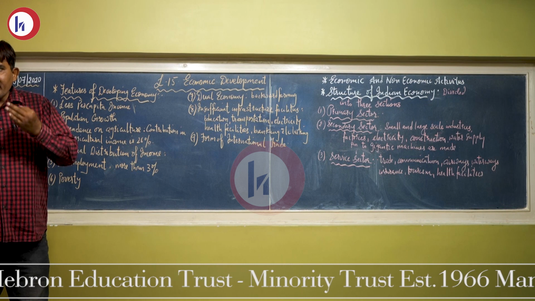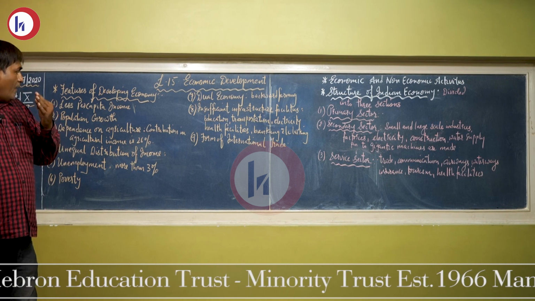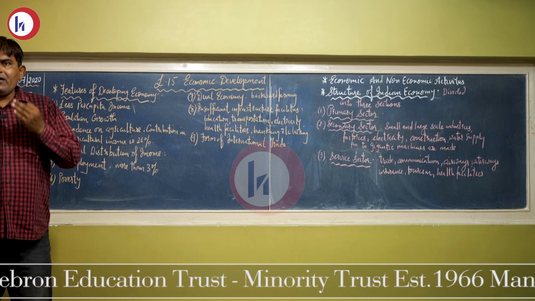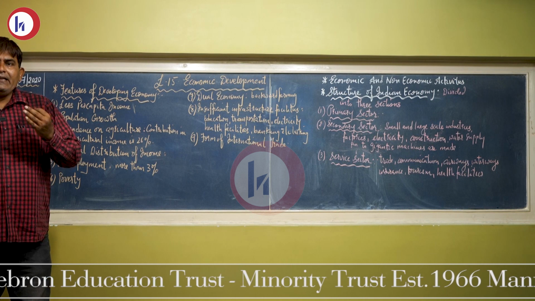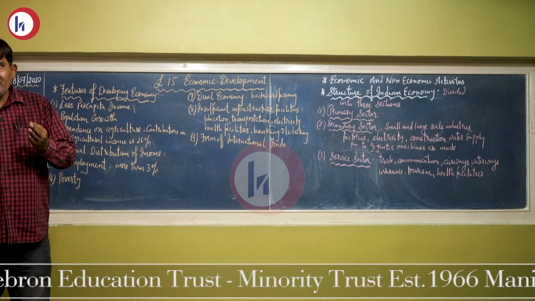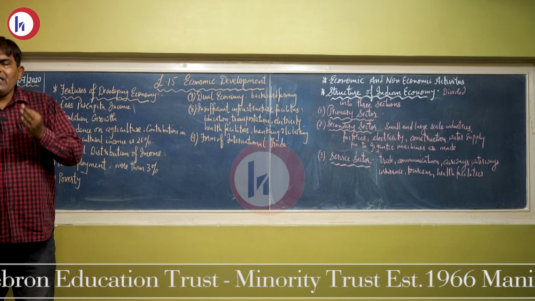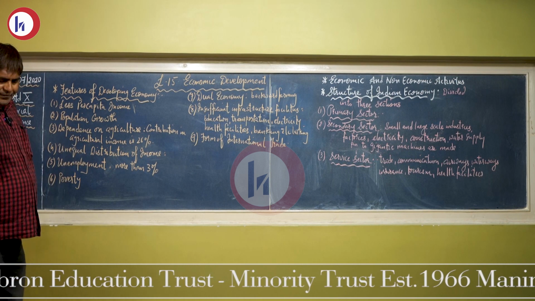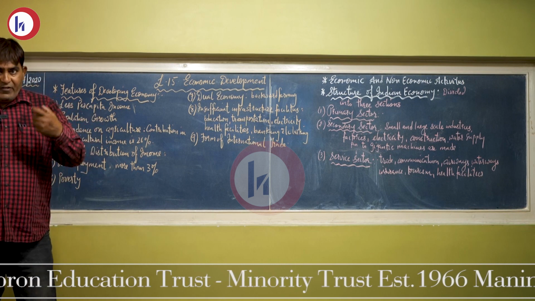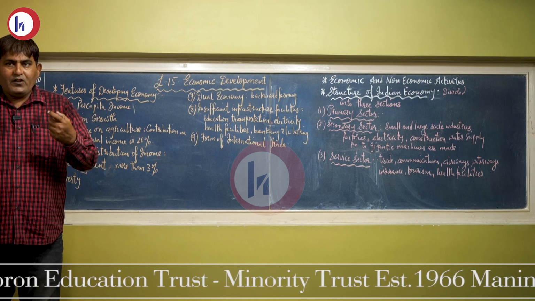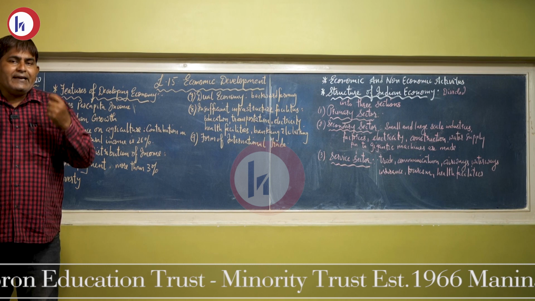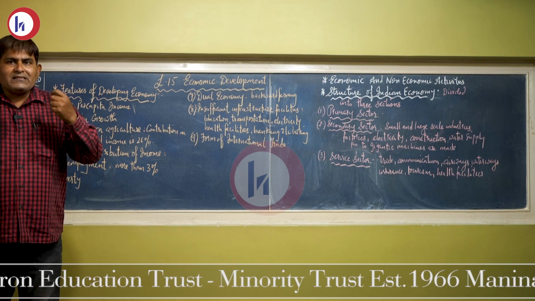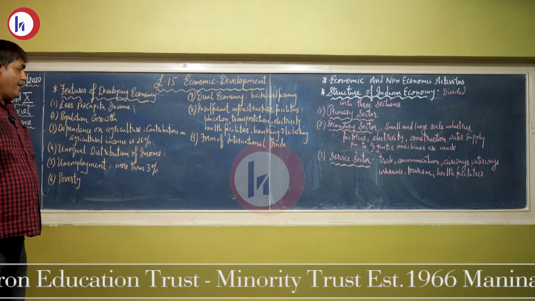With the unequal distribution of income in developing countries, we can see that the rich become richer and the poor people become poorer. Next is unemployment. With the population of developing countries increasing, it results in unemployment.